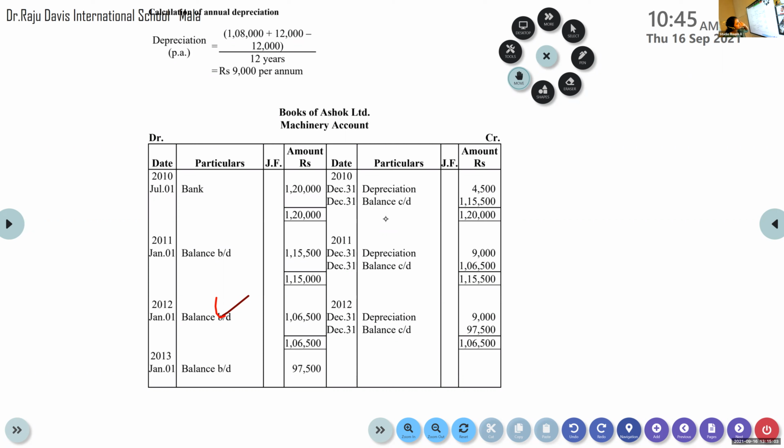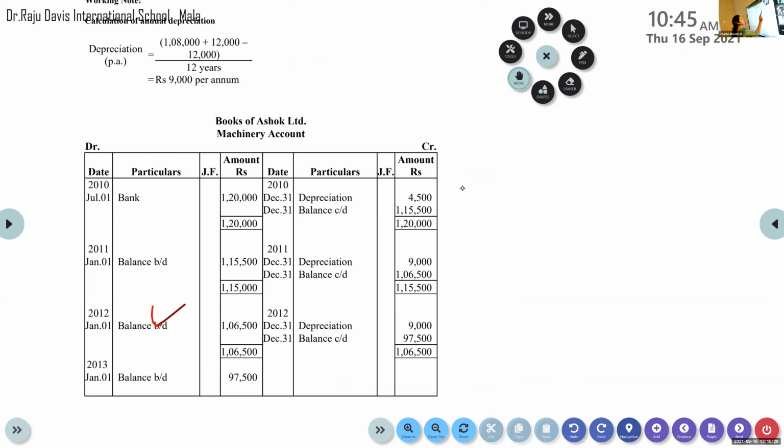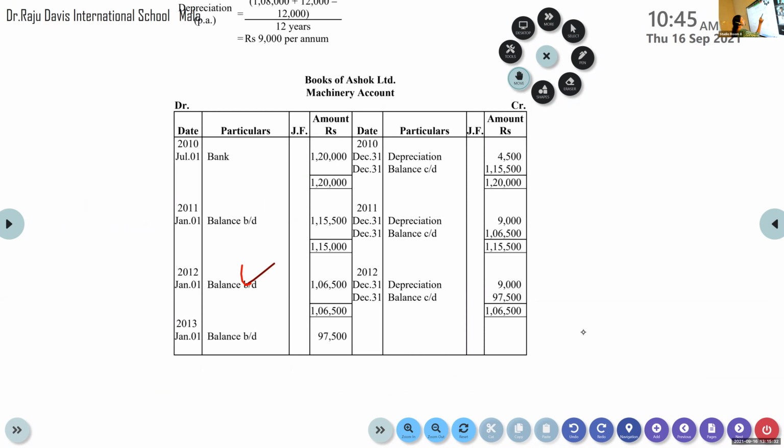So what does this mean? At the end of 6 months, the value of machinery has come down to 1,15,500. The balancing figure we bring to the next year.